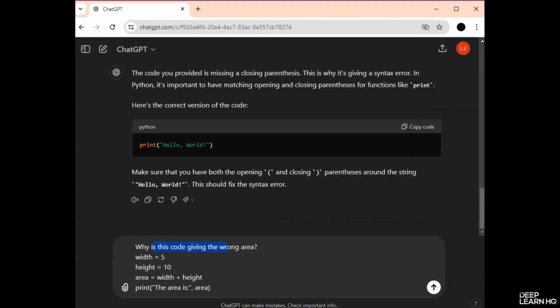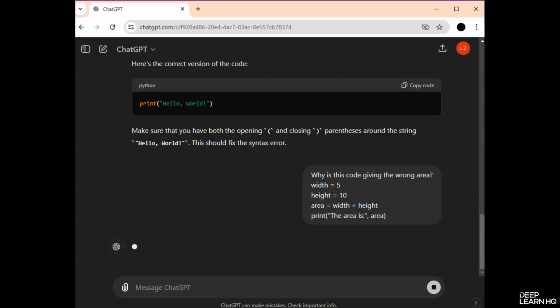I've written, "Why is this code giving the wrong area? Width equals 5, height equals 10. Area is equal to width plus height. Print, the area is, area." Notice that the formula is wrong, but the syntax is correct. Let's see what ChatGPT responds.